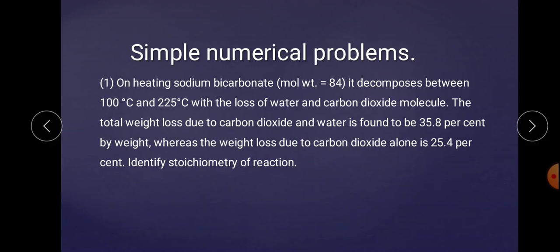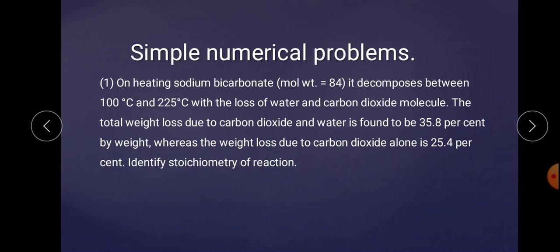The total weight loss due to carbon dioxide and water is found to be 35.8% by weight, whereas the weight loss due to the carbon dioxide alone is 25.4%. Identify the stoichiometry of the reaction.